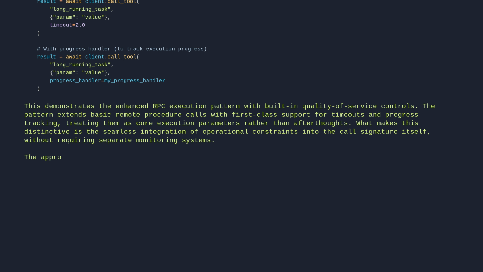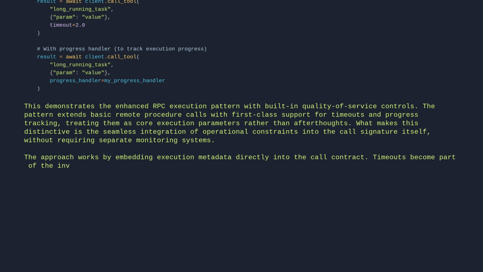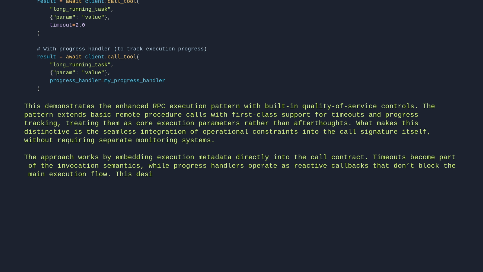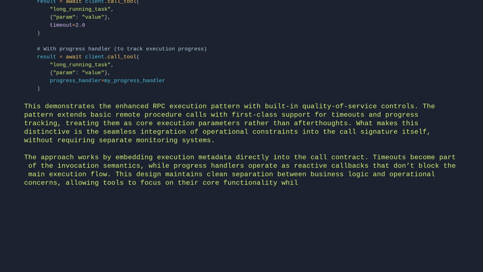The approach works by embedding execution metadata directly into the call contract. Timeouts become part of the invocation semantics, while progress handlers operate as reactive callbacks that don't block the main execution flow. This design maintains clean separation between business logic and operational concerns, allowing tools to focus on their core functionality while the framework manages the execution lifecycle.